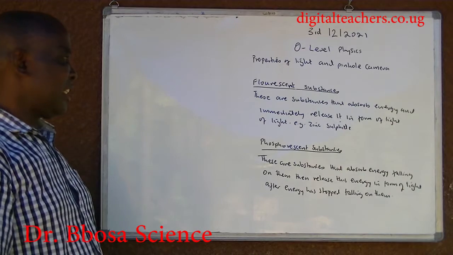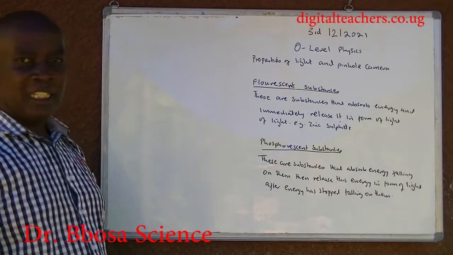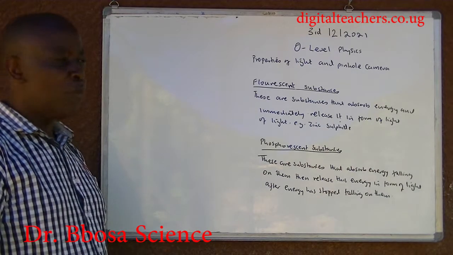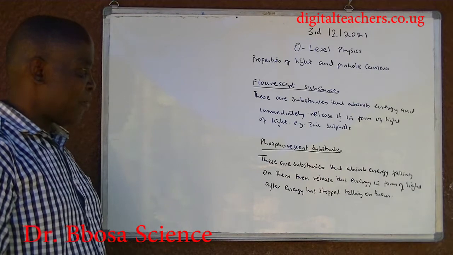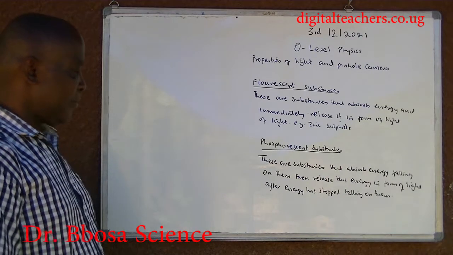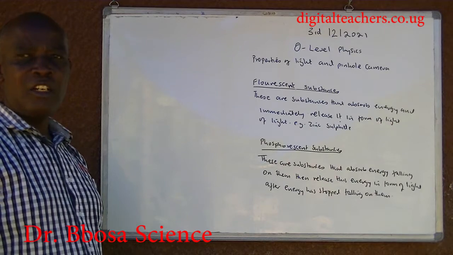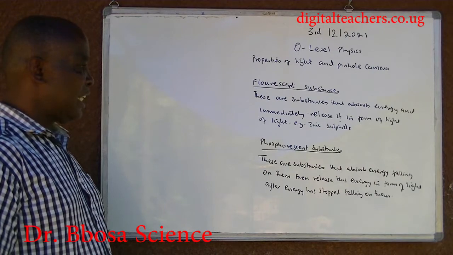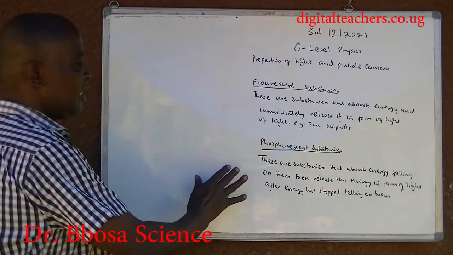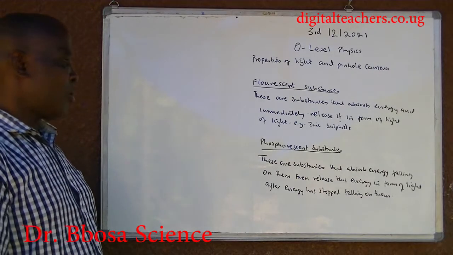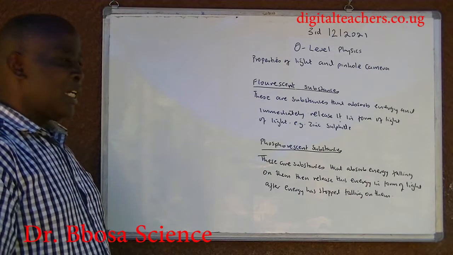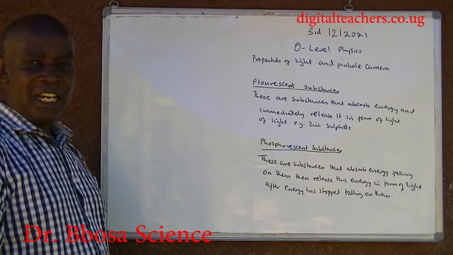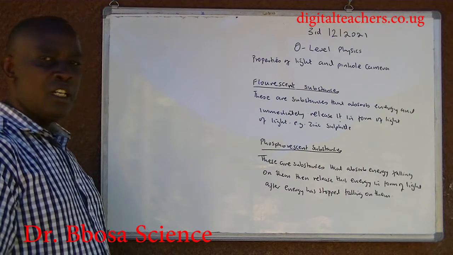Fluorescent substances. These are substances that absorb energy and immediately release it in the form of light. For example, zinc sulfide, used in the cathode ray oscilloscope. 2. Phosphorescent substances. These are substances that absorb energy falling on them, then release this energy in the form of light after energy has stopped falling on them.